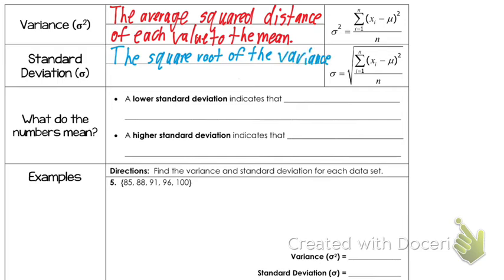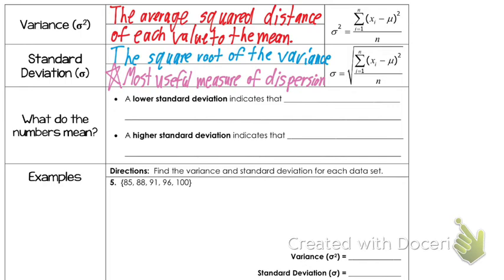Now I want to note here that the standard deviation is considered to be the most useful measure of what we call dispersion. Dispersion is just a fancy word saying how far spread out they are. Standard deviation is our most useful measure of that.